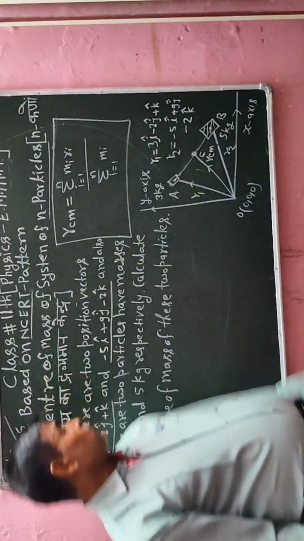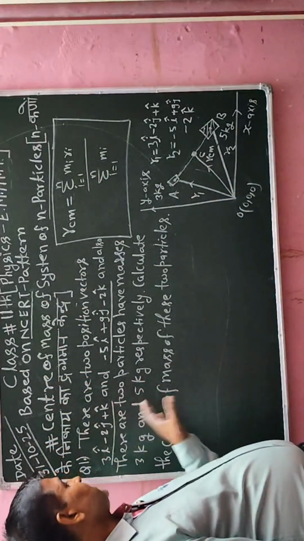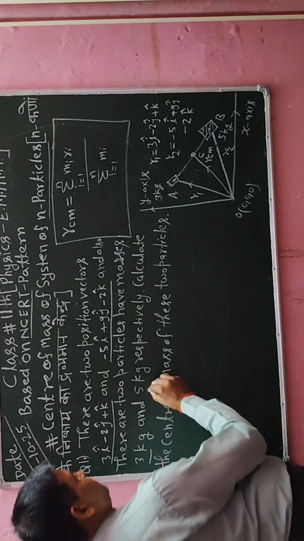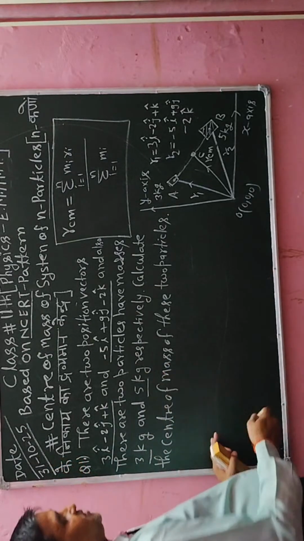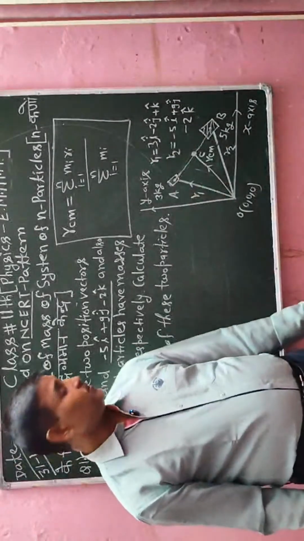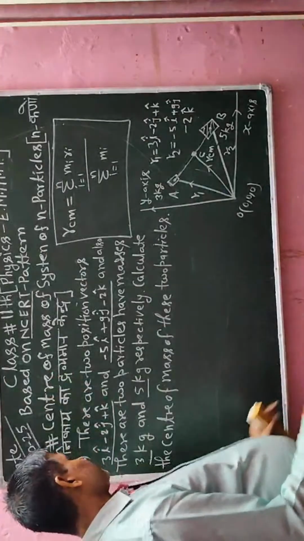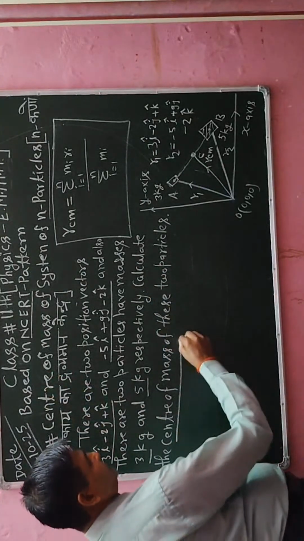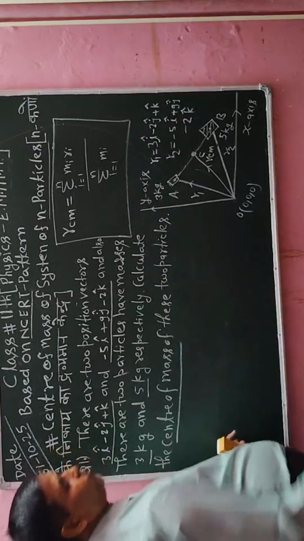Okay students, so all this information which is available in the question, that is 3 kg for one particle mass and 5 kg for the second particle mass, I have already represented in the diagram. Now further we have to calculate the center of mass of these two particles.